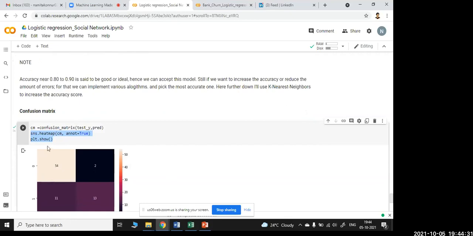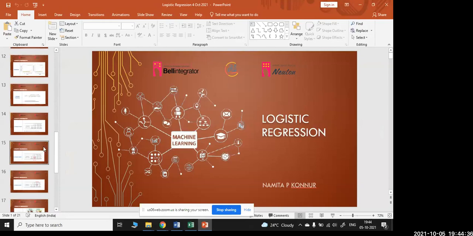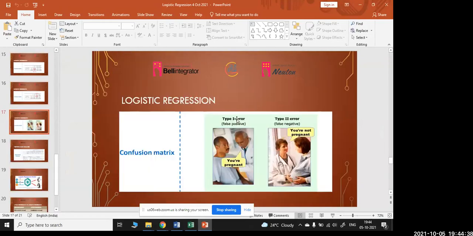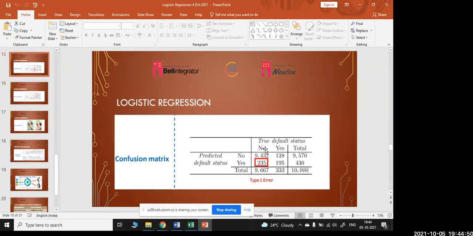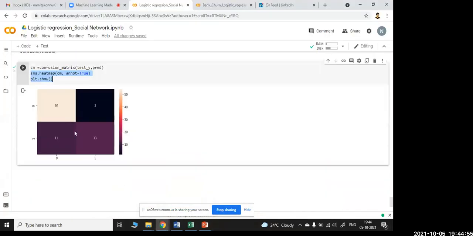So here you can see in the first diagram, which yesterday I was showing you, the confusion matrix will tell me the type 1 error and type 2 error, where you can see the data. It will be no or yes, where the total will be given. Now the total: here 54 plus 13, means 54, 67% is true. The values are 67% is truth value and 13 are the errors which we have.